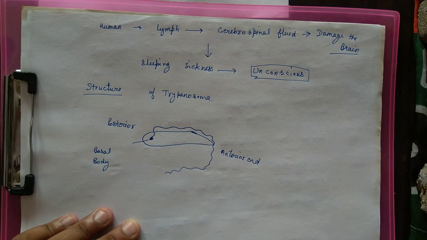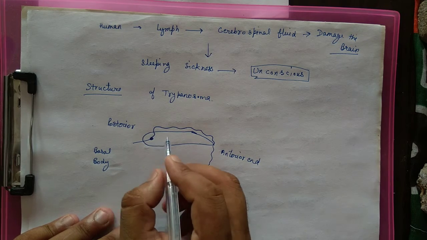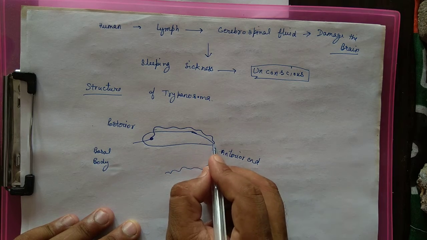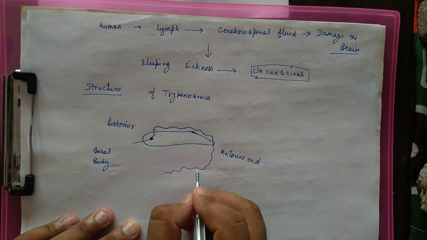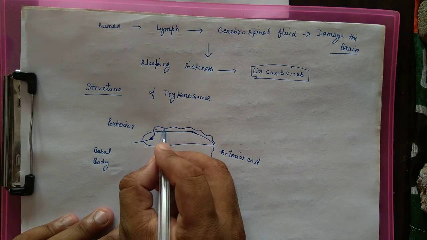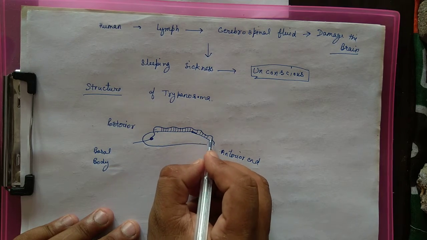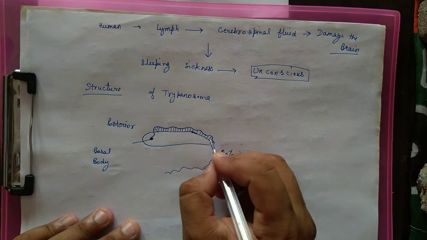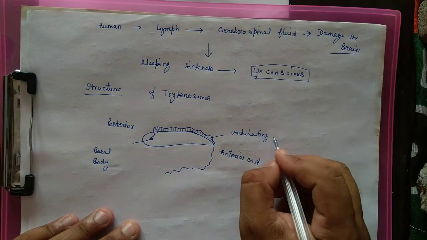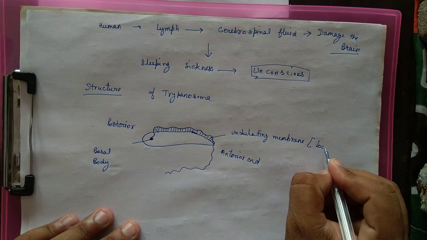Posterior means body का post पीछे वाला हिस्सा, anterior means front side of the body. The basal body gives rise to a flagellum that lies along the body length and is attached to the anterior end and free after the anterior end. The membrane of the body and the flagellum are attached together with a thin membrane that is known as undulating membrane, which helps in locomotion.